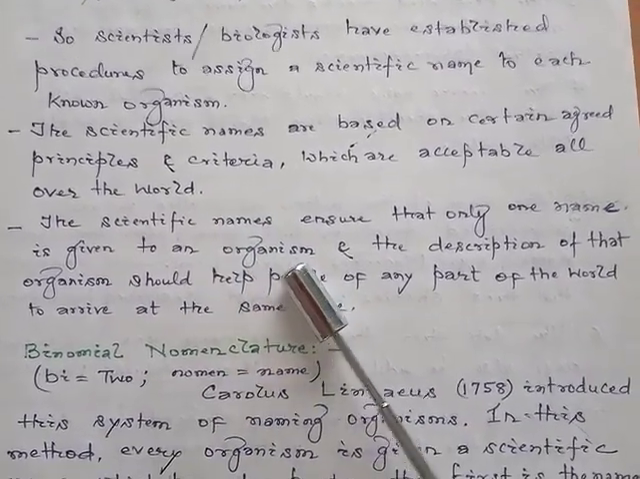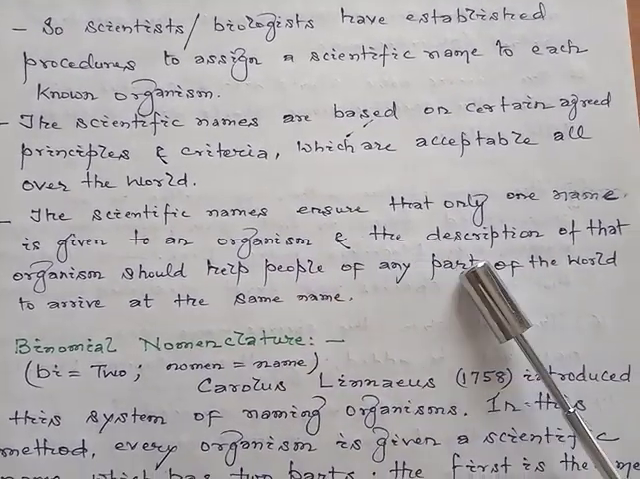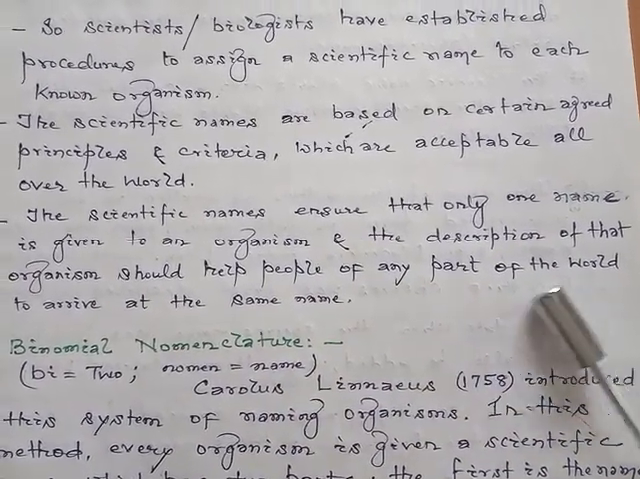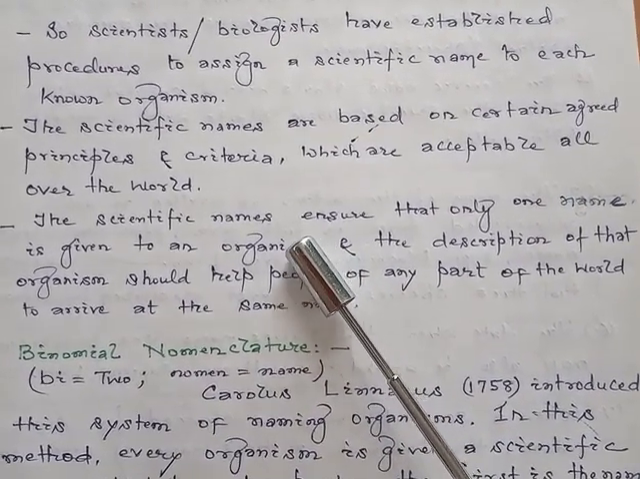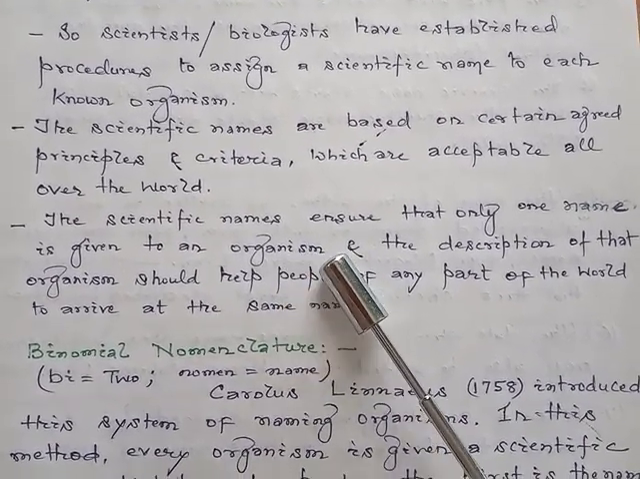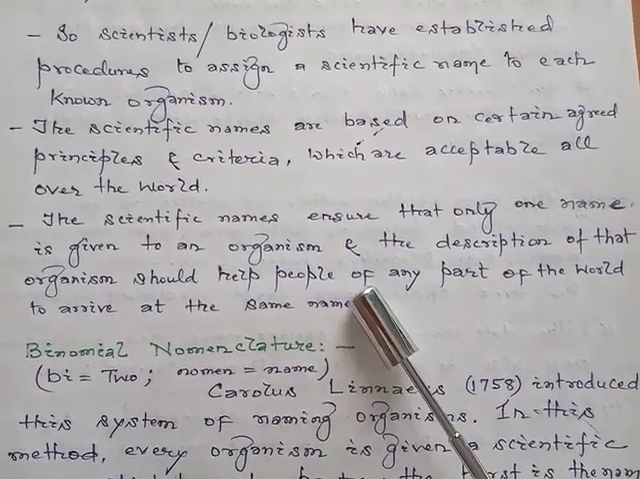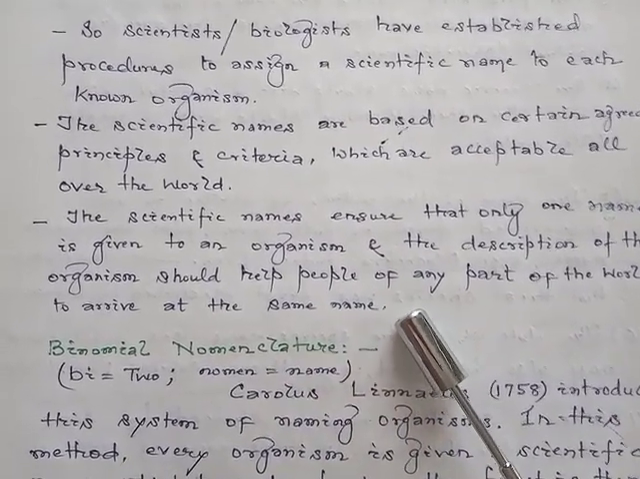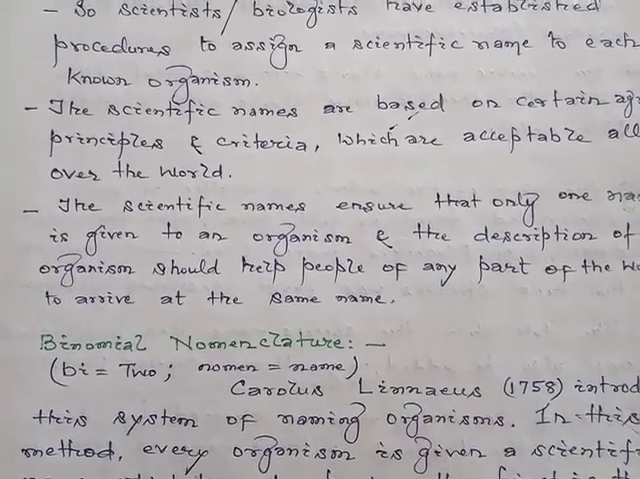The scientific names ensure that only one name is given to an organism, and the description of that organism should help people of any part of the world to arrive at the same name. So whenever we say the scientific name of any life form, it will ensure the description of that organism, and help people anywhere in the world to arrive at the same name, for the concerned life form.